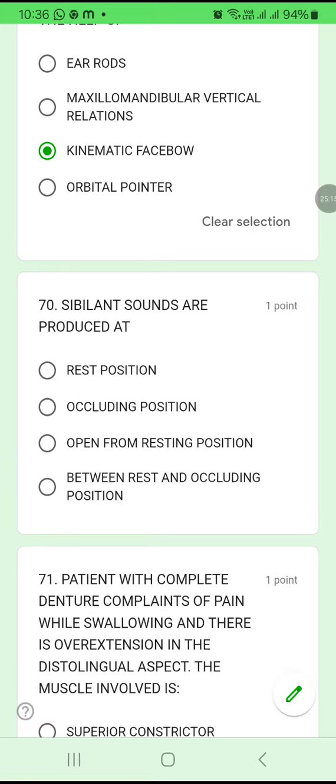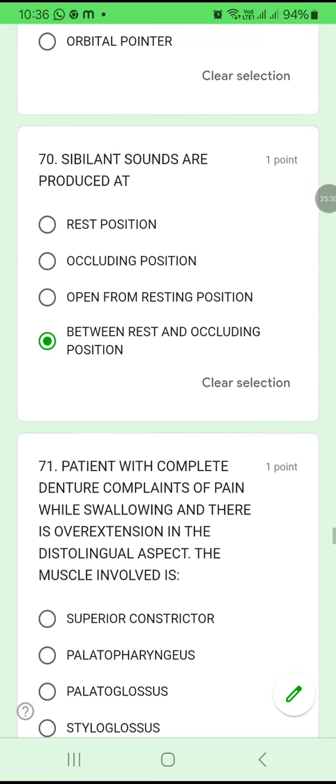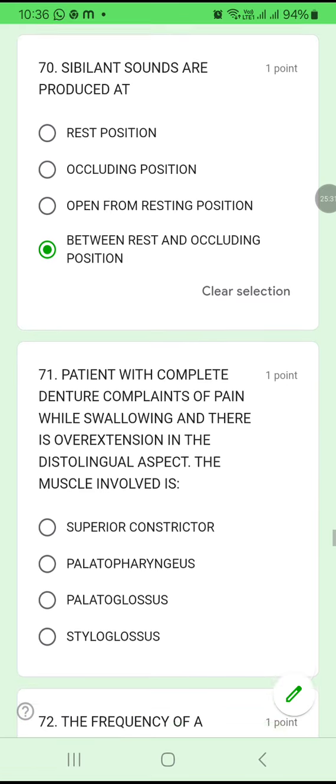69C. 70. Sibilant sounds are produced at rest position, occluding position, open from the rest position, between rest and occluding position. Sibilant sounds are produced between rest and the occluding position. Okay. The sounds which are produced between the rest and occluding position is called as sibilant sounds.